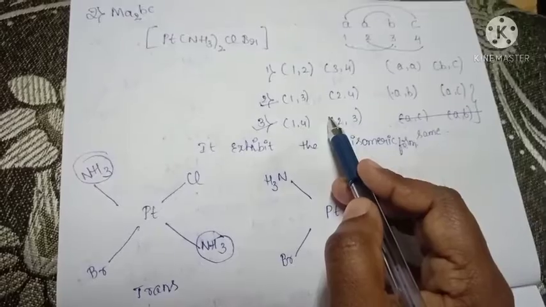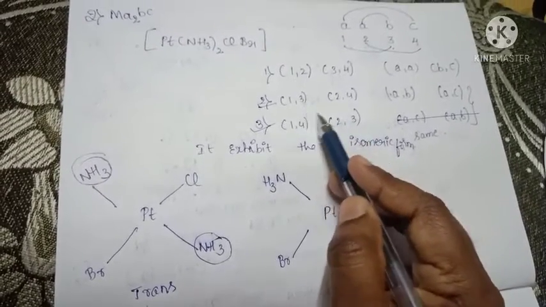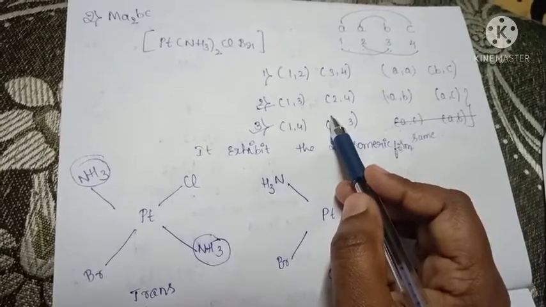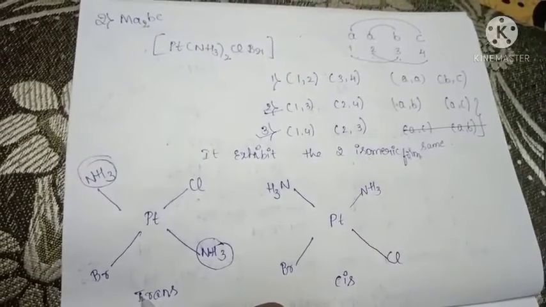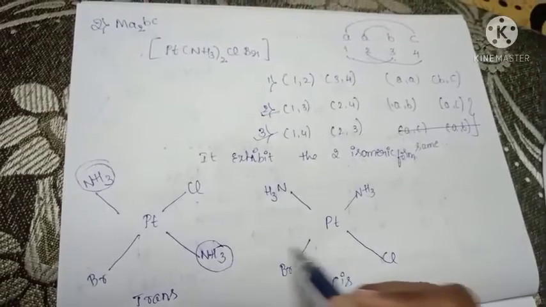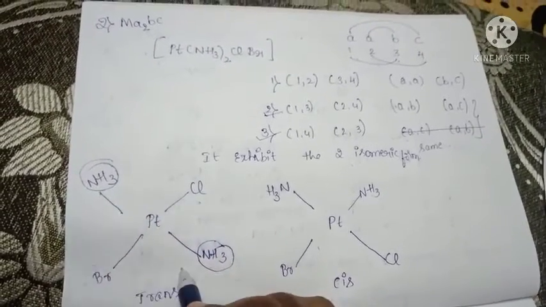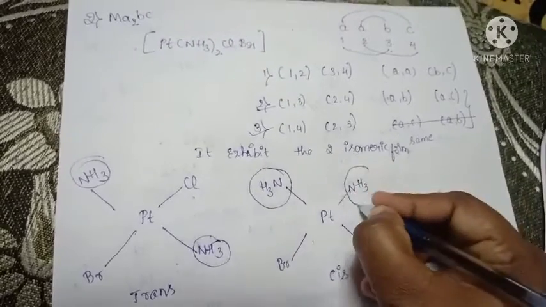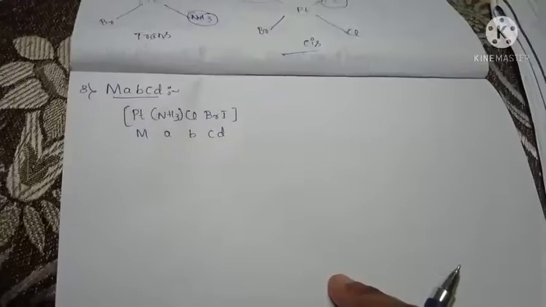The second and third are the same, so we will consider them as only one isomeric form. So it exhibits 2 isomeric forms: the trans isomer and the cis isomer. Here ammonia is on the opposite side, so it is trans. Here ammonia is on the same side, so it is a cis isomer.